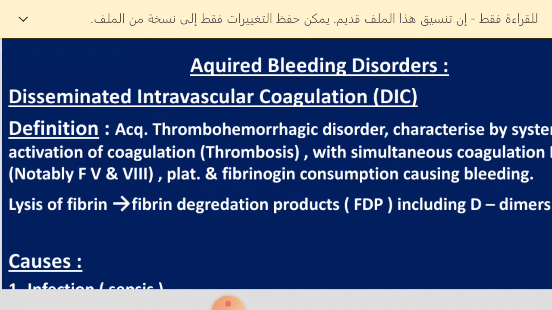So what is DIC? It is a hypercoagulable state which is thrombohemorrhagic. So we have thrombus, and at the same time we have hemorrhage.